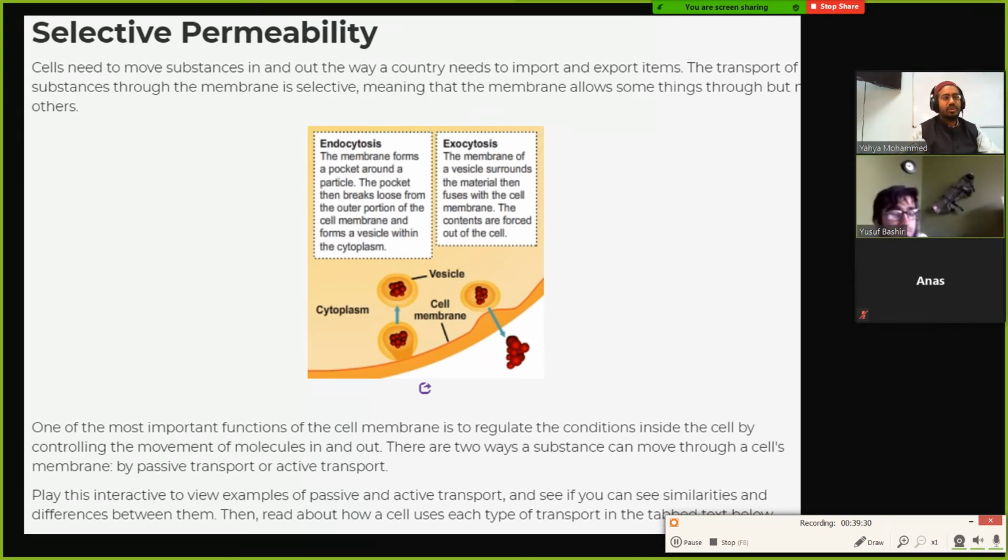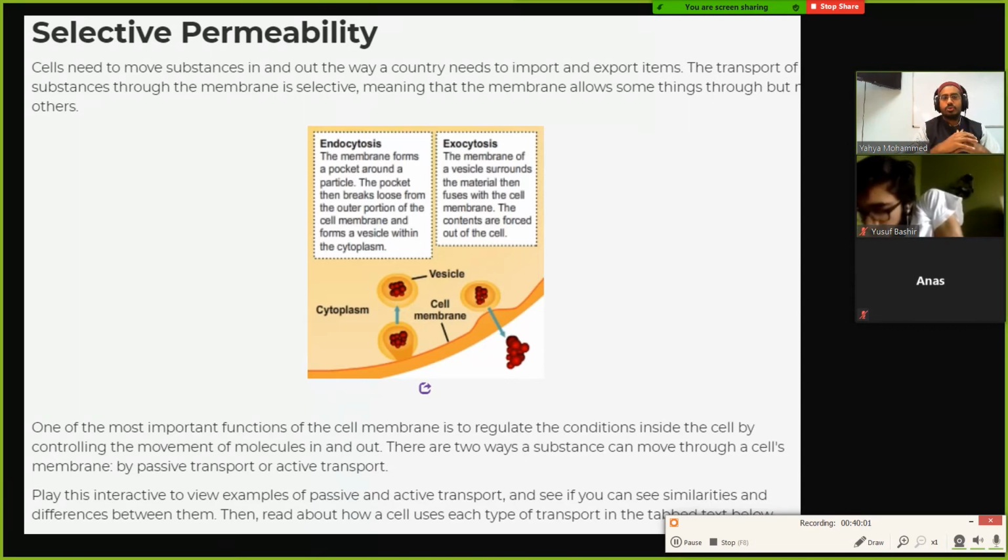Not sure. How about Freeha? What do you think? What does it mean if I say the cell is permeable to water? Like resistant. So permeability is like how much things can go in and out. So cells are selectively permeable. That means that they don't just allow anything to come in and out of the cell. They decide what things should come in and what things should not come in, right?